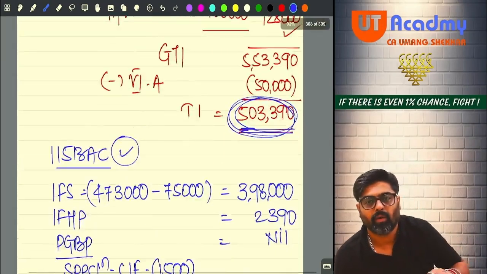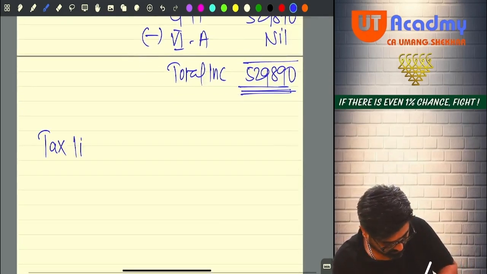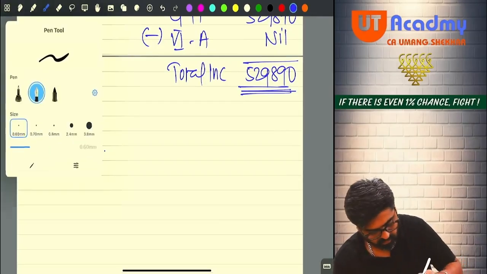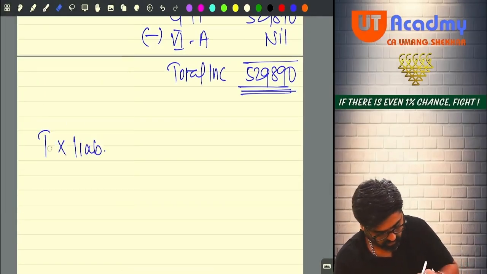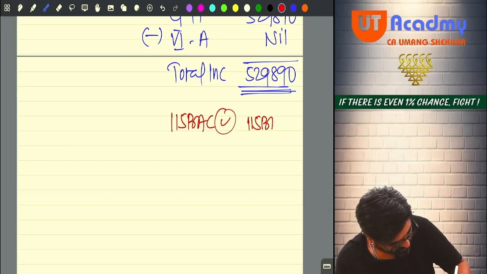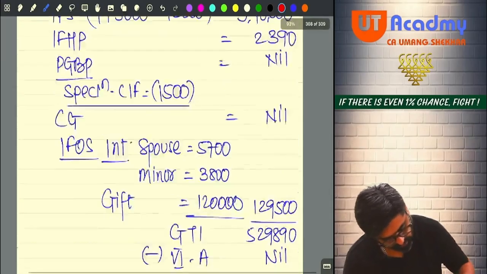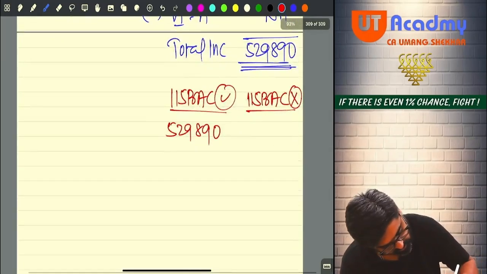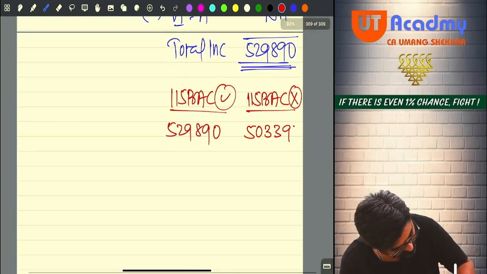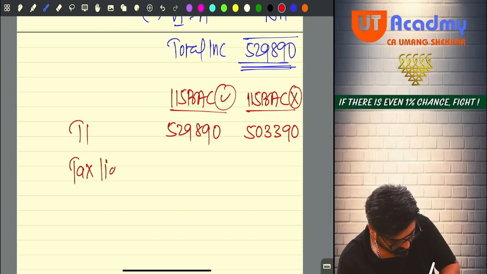Did we get 5,03,390? We also got 5,03,390. Now they are telling you to calculate the tax liability.